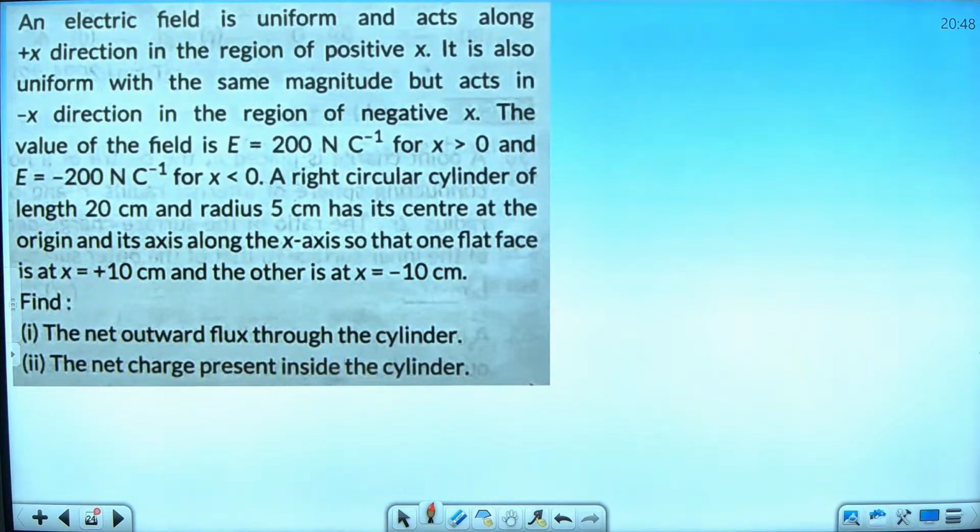Read the question properly. It's a very interesting question. Not like how you are thinking. Are you solving or are you waiting for me to solve? Solve fast.